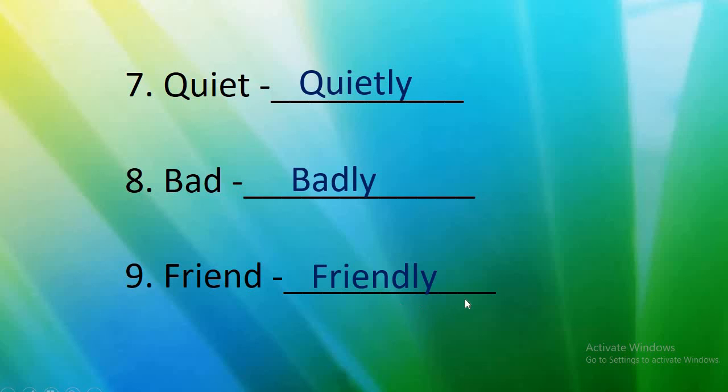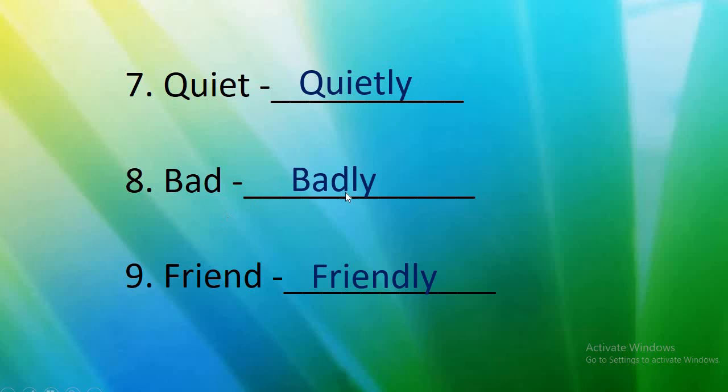Okay, children. So we have learned LY words which describe the doing words. So LY words tell how an action happens. Quiet, quietly.